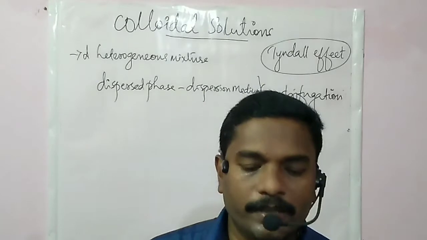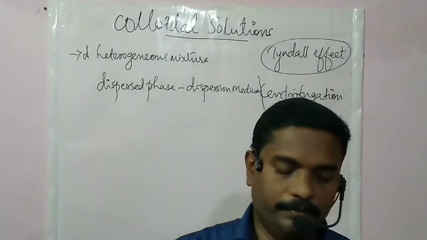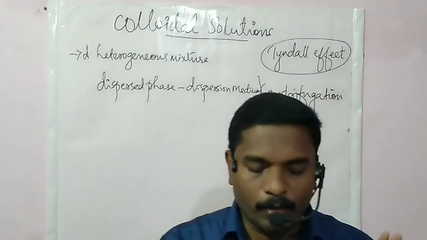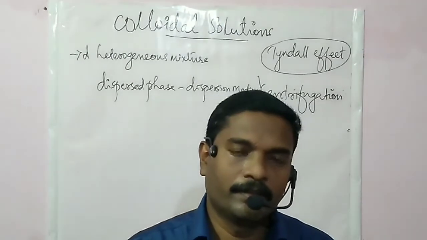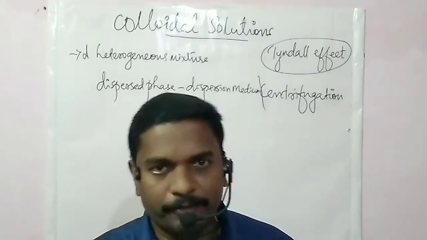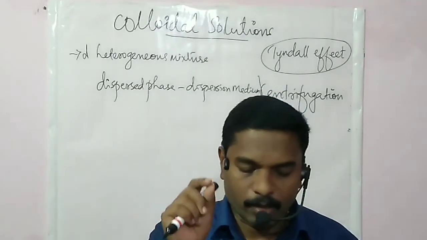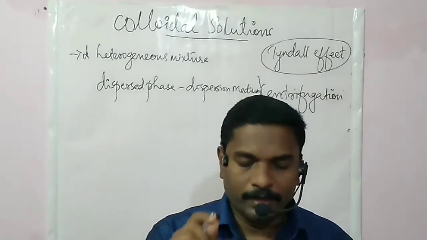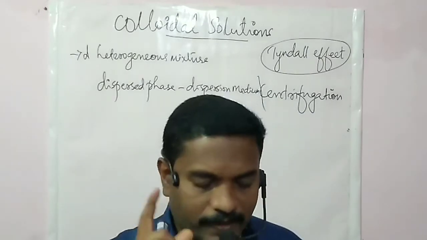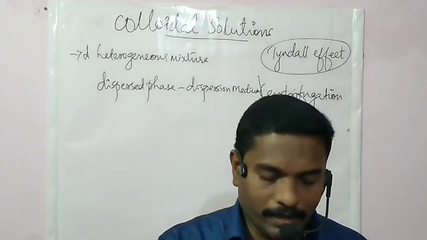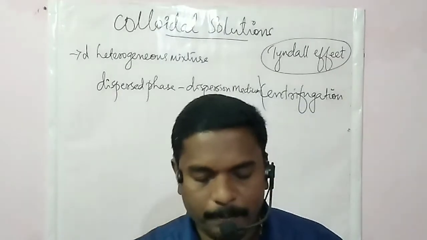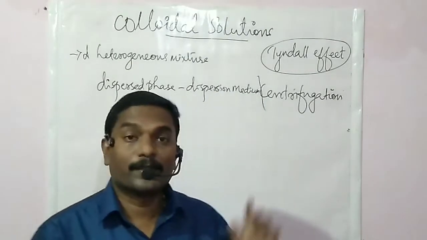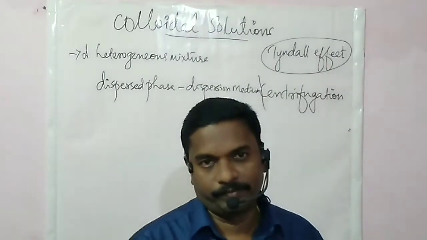The component present in smaller proportion is the dispersed phase, while the one present in greater proportion is the dispersion medium, like solute and solvent.